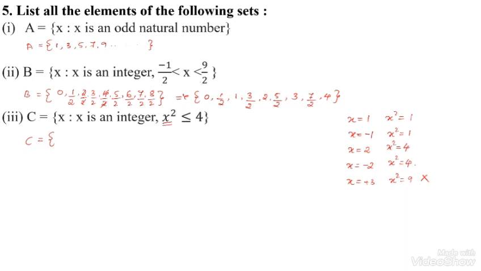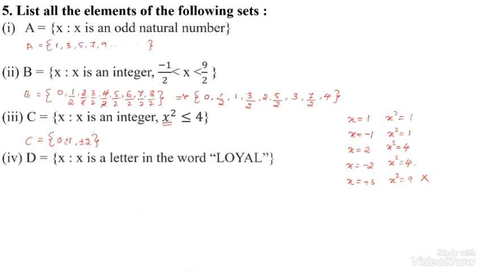So, the integers are 0, since 0 square means 0 only, which is also less than 4. Again, x should be plus or minus 1 and plus or minus 2. Only these 5 elements are present for the set x, where x is an integer and x square is less than 4.